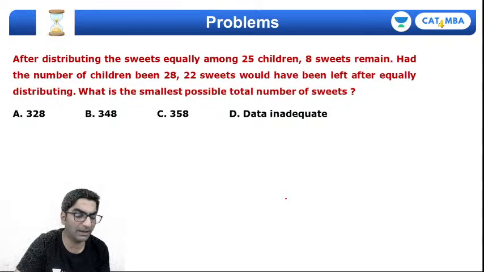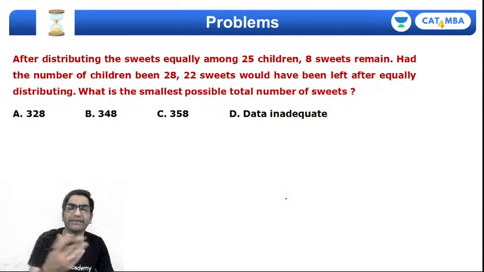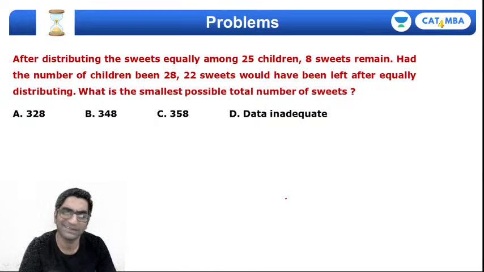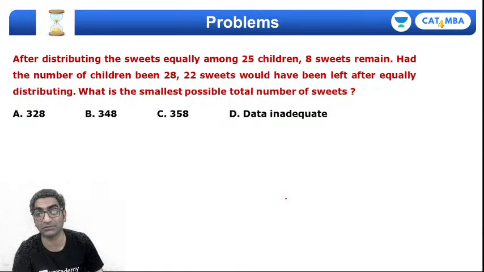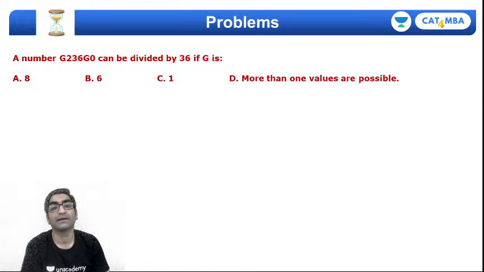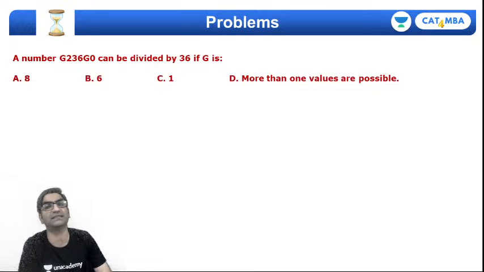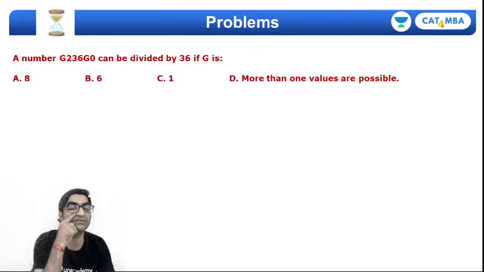All right. Well, ऐश्वर्य, मैं सारे क्वेश्चन आपके आंसर नहीं कर पाऊंगा अभी, राइट. आई हैव सम क्वेश्चंस coming up on the screen. I think it's only fair that we discuss the ones that everybody can see as a question, है ना. Right? Try this question. A number G23CG0 can be divisible by 36 if G is what value?